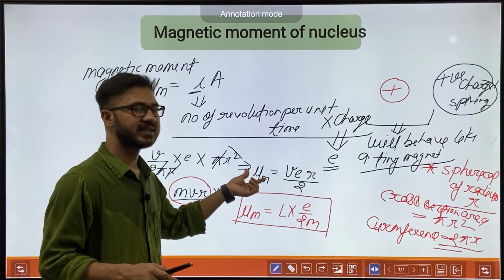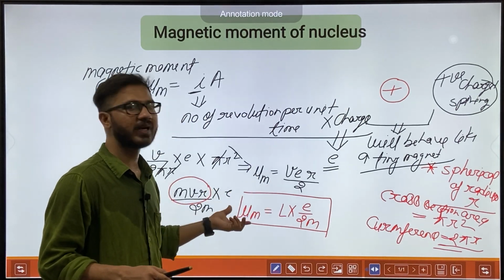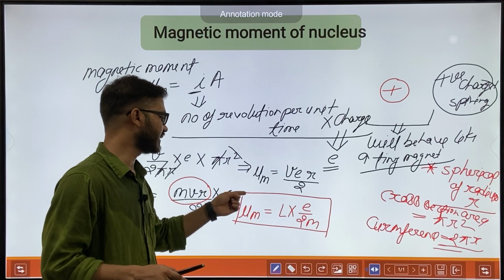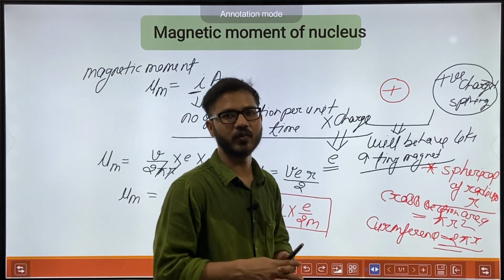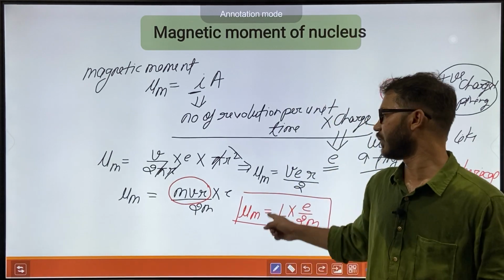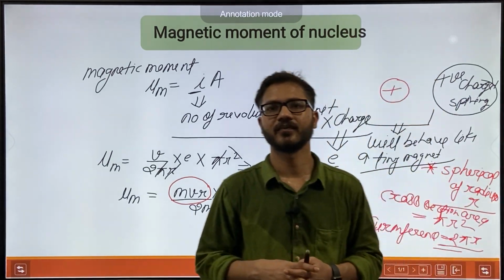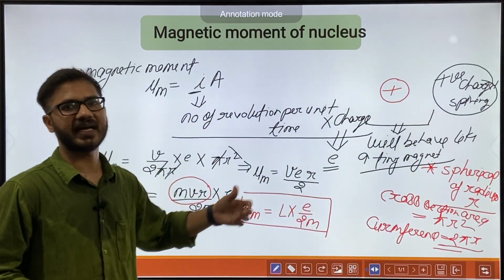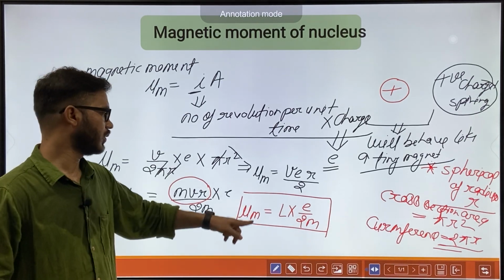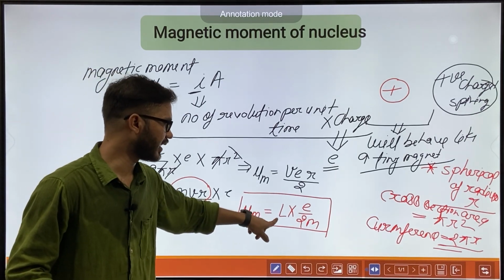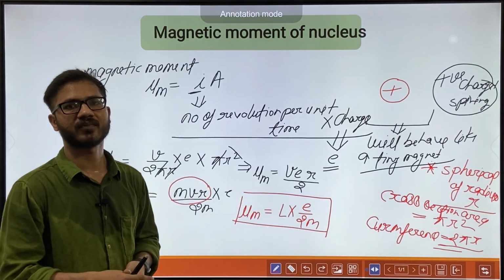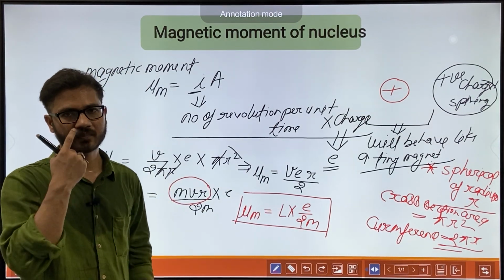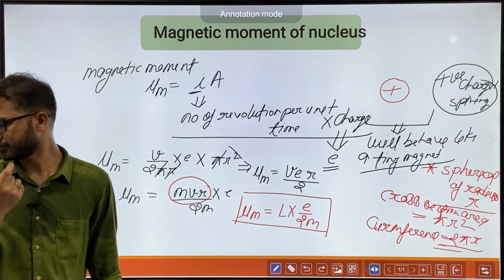So what is this formula representing? It is representing that the direction of magnetic moment and the direction of angular momentum are the same. Both have the same direction. Is it clear? This is the magnetic moment. Is it clear or not?